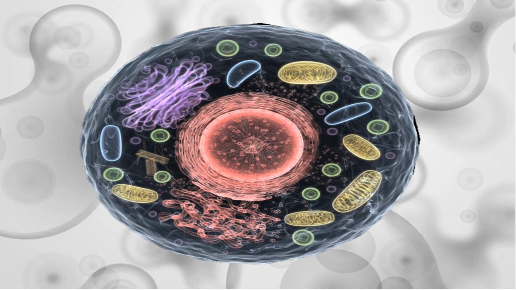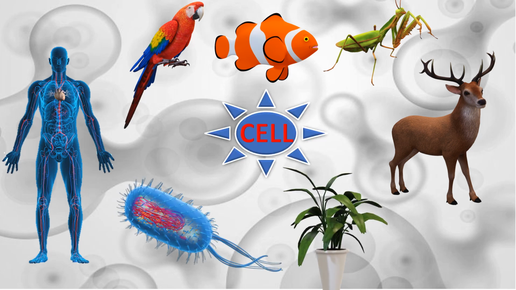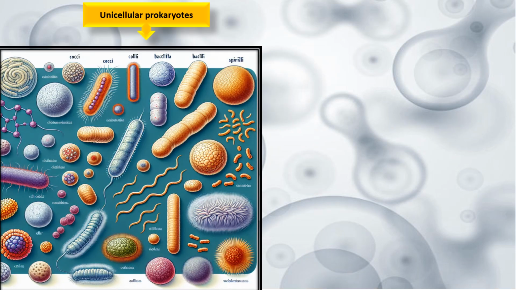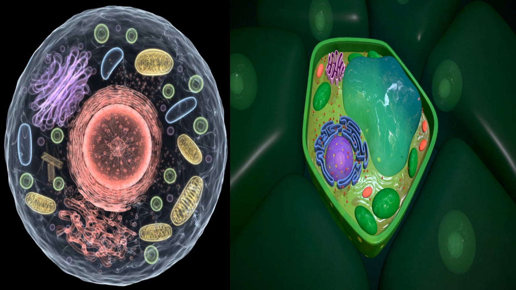As we know, the cell is the basic functional and structural unit of any living form, including the humans, birds, aquatic creatures, insects, animals, plants, and even bacteria. Every living form is made up of cells except viruses. Structure and arrangement of cells are different in different living forms, including the unicellular prokaryotes, which are made up of the single cell with different shapes and arrangement, while higher organisms, including all the plants, animals, and humans, have complex cellular organization. In this video lecture, I am going to talk about the eukaryotic cell cycle.